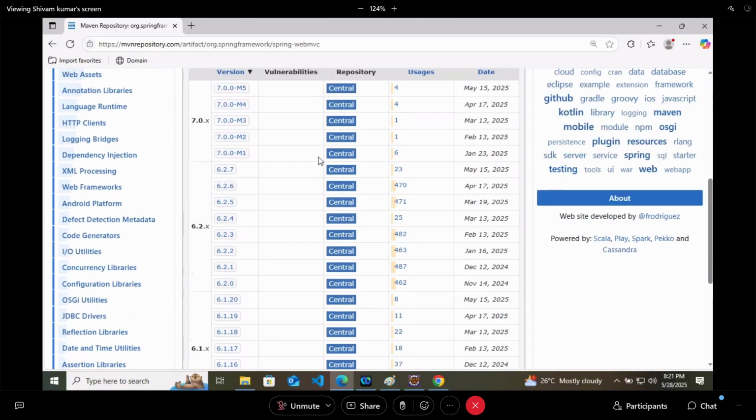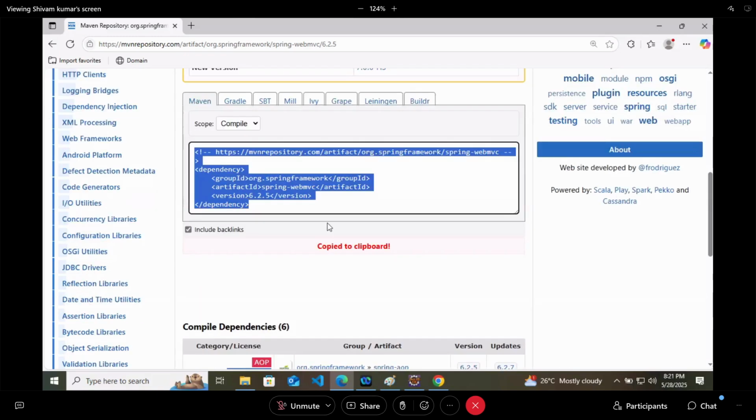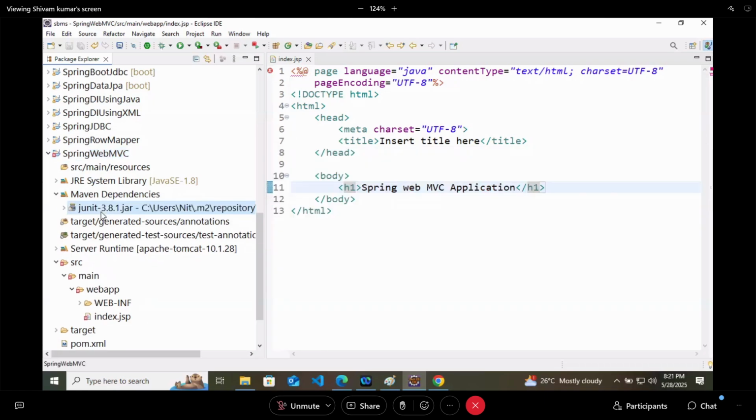Right now in Maven dependencies, we are only getting the JUnit. In pom.xml file, now we will add the dependency. So I'll just make it a little bit clear. Here we have added the dependency of Spring Web MVC.